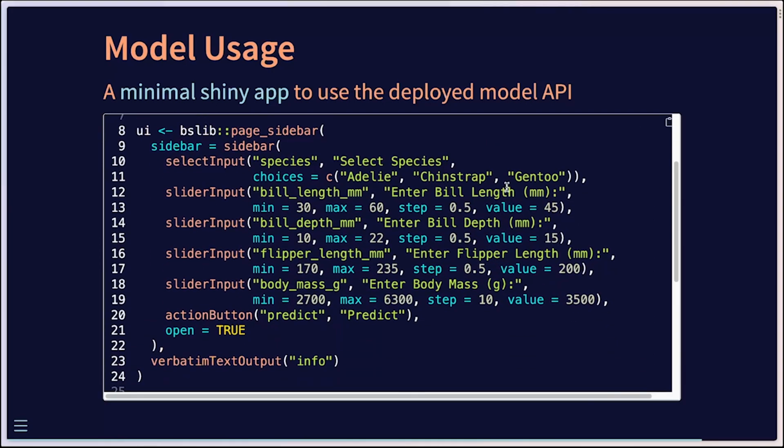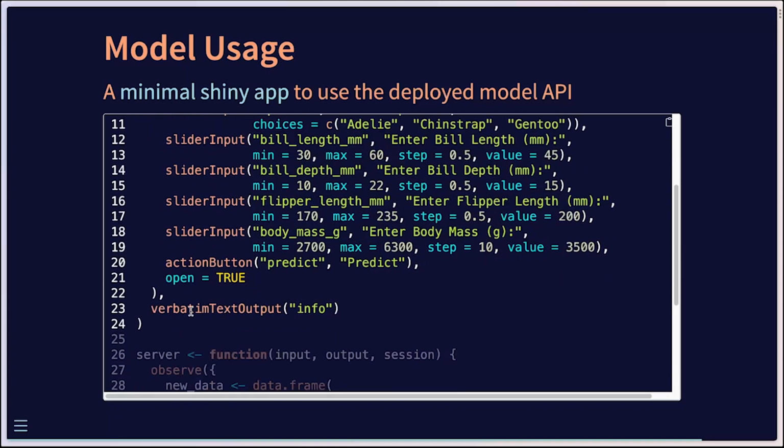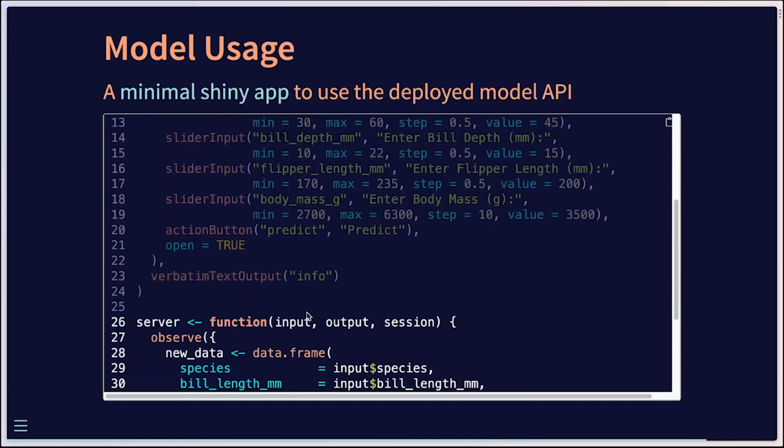The UI here is just all about selecting the inputs to the model, so species, bill length, bill depth, flipper length, body mass, and then we just have a button to make the actual prediction. I'm using the bslib package to make it look a little bit nicer with better defaults, and then we just very simply use verbatim text output for the model output.